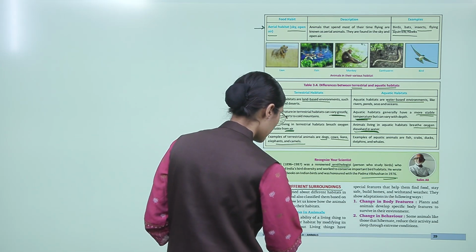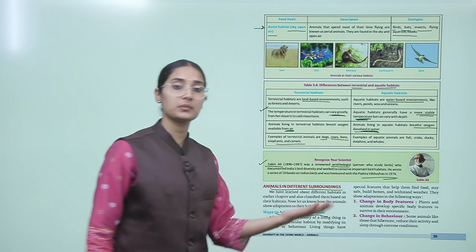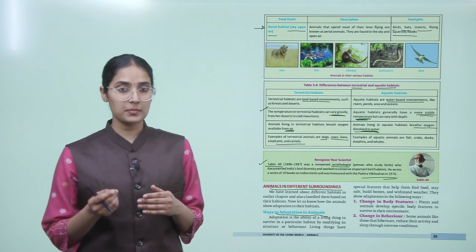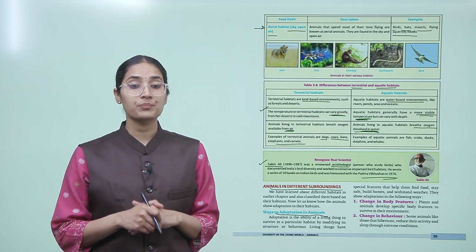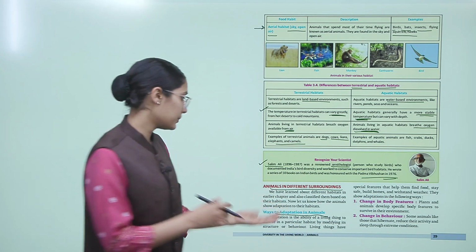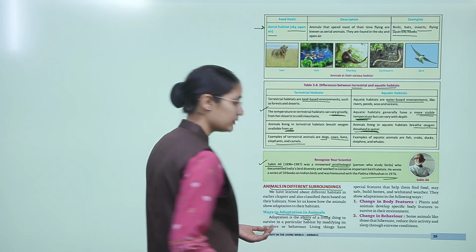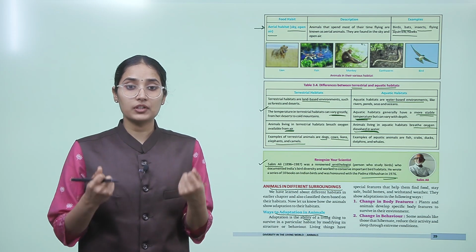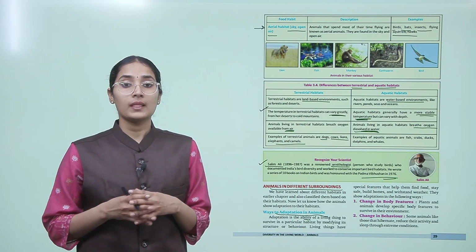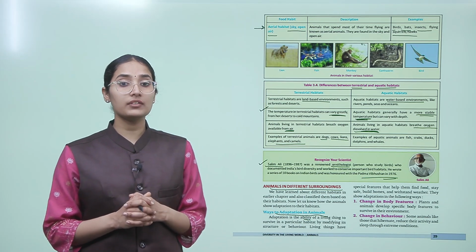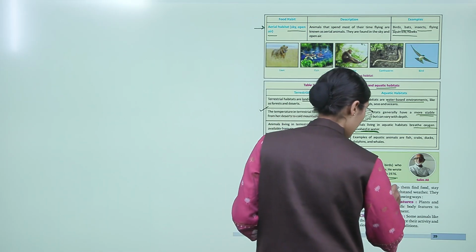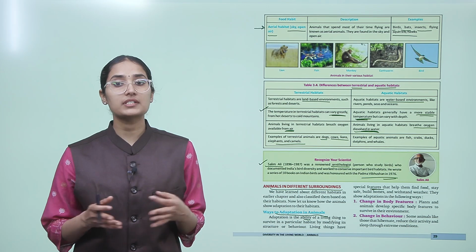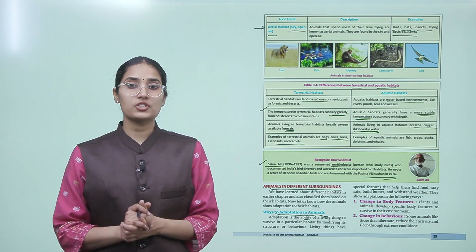So there are ways to adapt in animals, okay? How do animals adapt? Adaptation is the ability of a living thing to survive in a particular habitat by modifying its structure or behavior, okay? Adaptation is the ability of the living thing to change itself according to the environment, to change its behavior, to modify it according to the external environment. Living things have special features that help them find food, stay safe, build homes and withstand weather. And they show adaptation in the following ways.